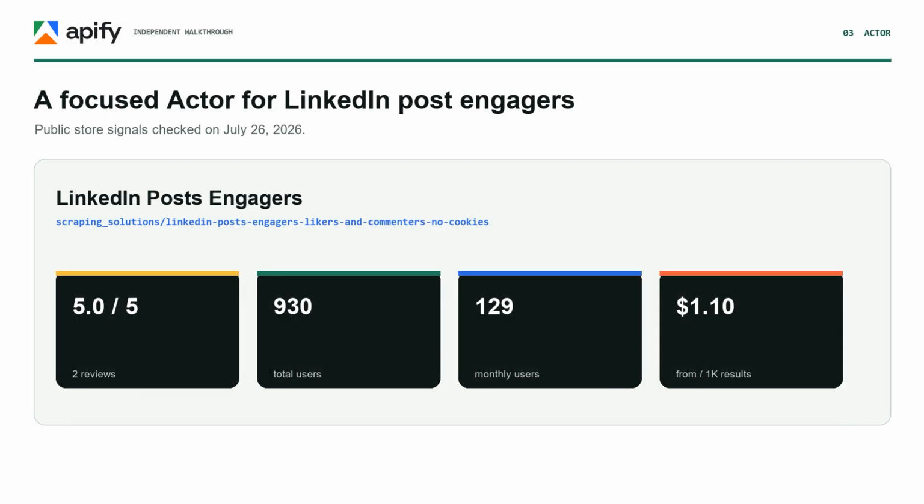The tool is LinkedIn Posts Engagers by scraping solutions running on Apify. At the time of verification, its store page showed a 5 out of 5 rating, 2 reviews, about 930 total users, 129 monthly users, and pricing from $1.10 per thousand results. Always verify current pricing on the live page.